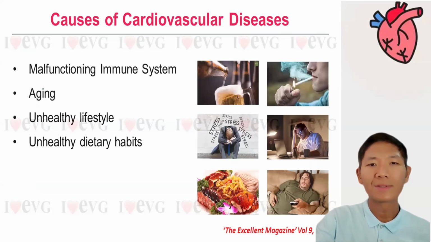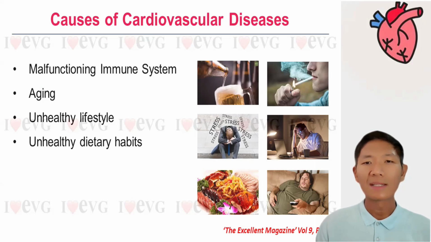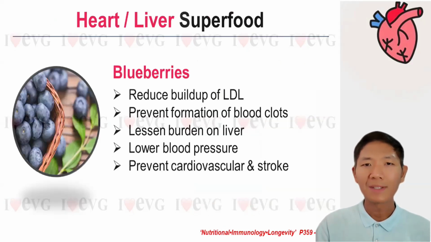The factors include malfunctioning of the immune system, aging, where the blood vessels lose their elasticity and flexibility, unhealthy lifestyle, alcohol drinking, smoking, emotion, staying up late, and unhealthy dietary habits, which is the lack of vegetables and fruits. Such unhealthy dietary habits in the long run are one of the causes of obesity, leading to cardiovascular disease. Besides adjusting our lifestyle, what nutrient can we take to prevent cardiovascular disease, which is the number one killer? Let me share some superfood that can boost up our immune system.